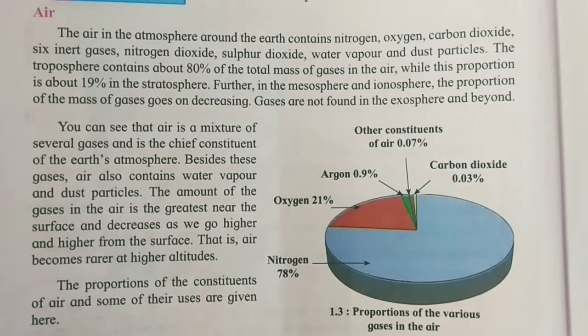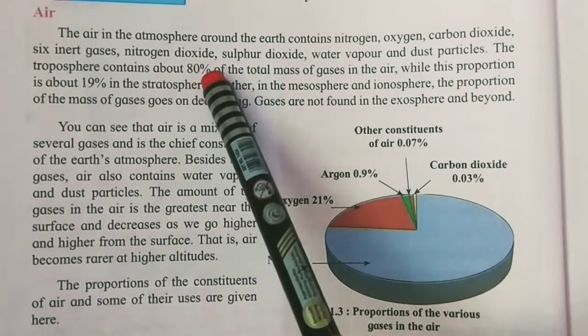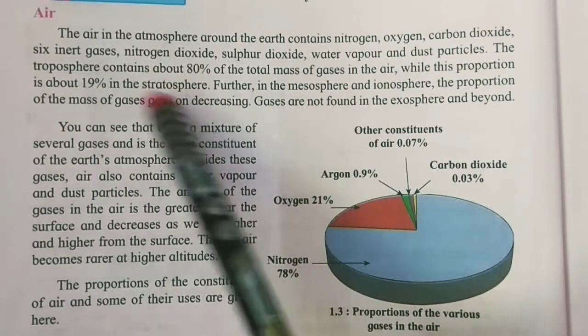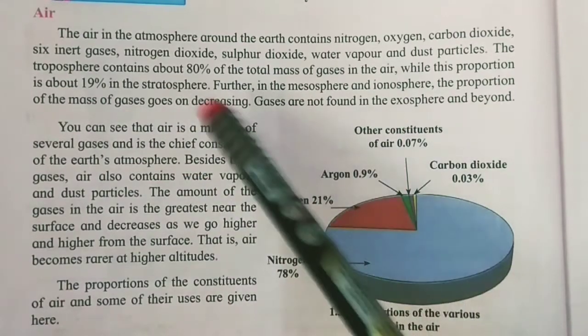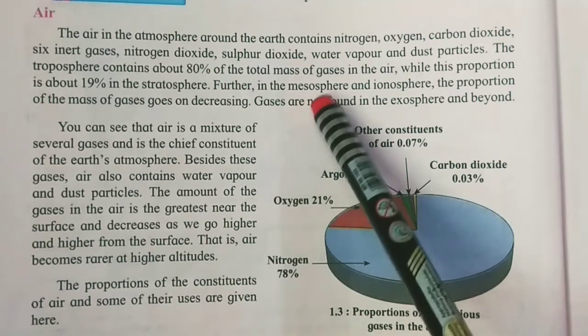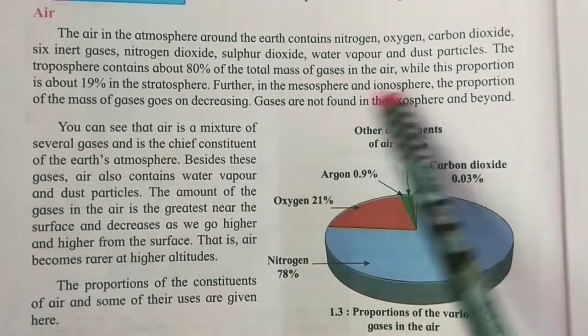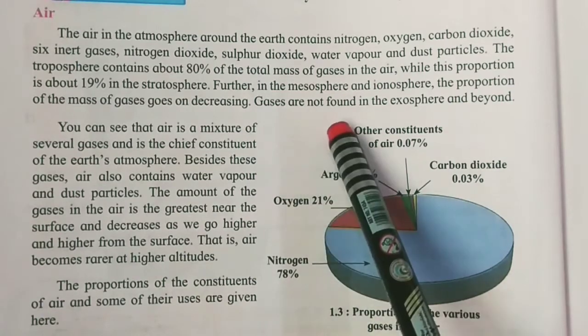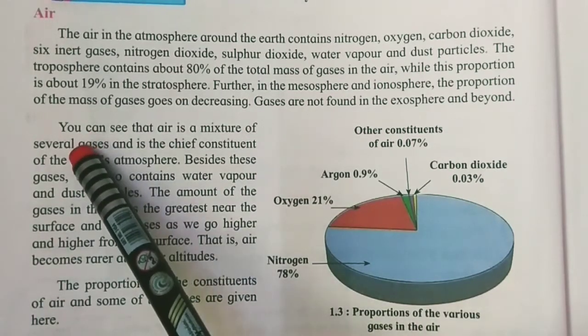Here 80% of air is in the troposphere and 19% in the stratosphere, so it becomes 99%. There is only 1% in the mesosphere and ionosphere, and in the exosphere no gases are present.